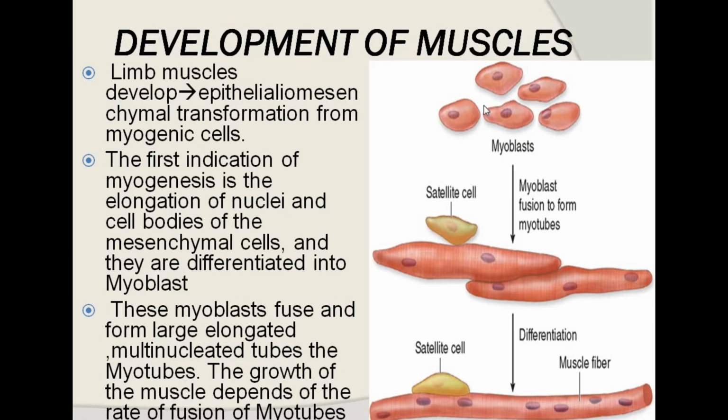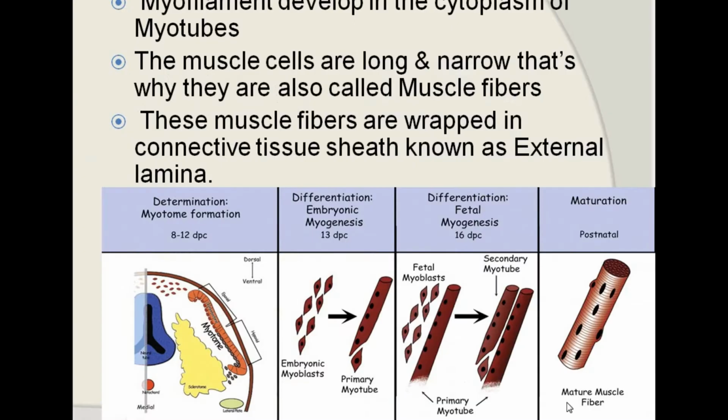Okay, so initially the mesenchymal cells differentiate, go to the site, and form elongated cells. These elongated cells fuse to form the tube, and these tubes are then converted into myofibers. After that, within the cytoplasm of these tubes or myofibers, myofilaments appear, and these myofilaments and myofibrils are responsible for the striated appearance of these longitudinally arranged cells.